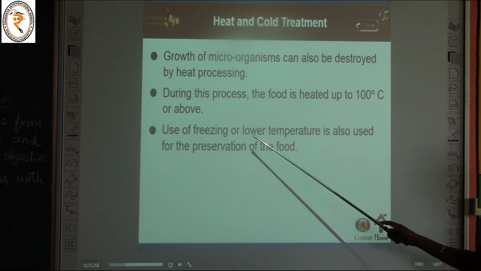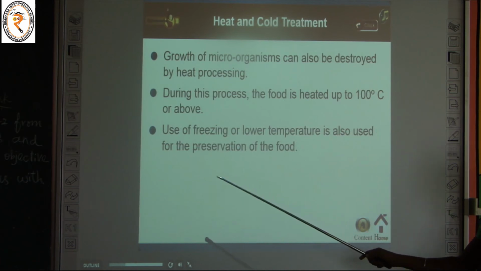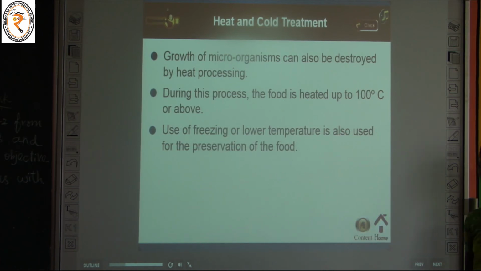Use of freezing or lower temperature is also used for the preservation of food. We can use the heating method, where a food item is heated up to 100 degrees Celsius or more, and the microorganisms are destroyed. Otherwise, the other method is to freeze the food items. Freezing means it is very cold, so the microorganisms present cannot survive in that condition. So use of freezing or lower temperature is also used for the preservation of food.